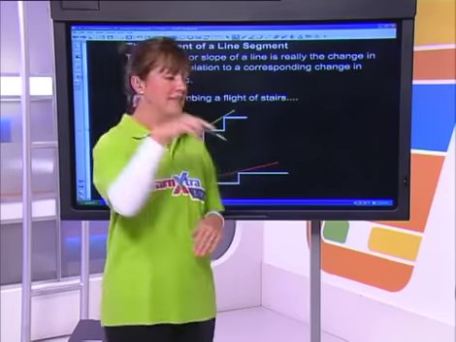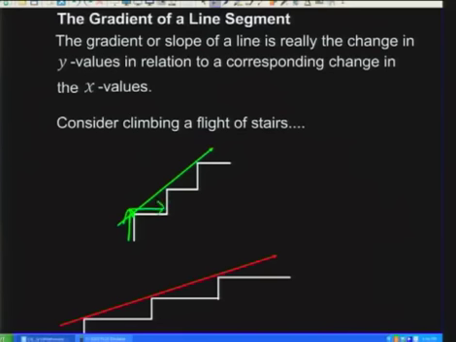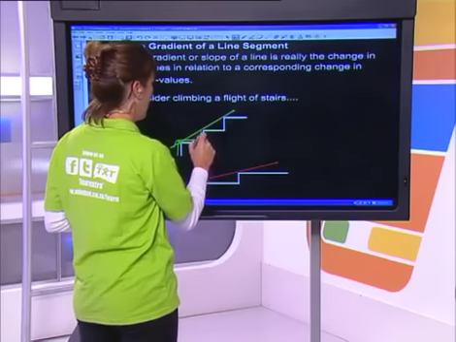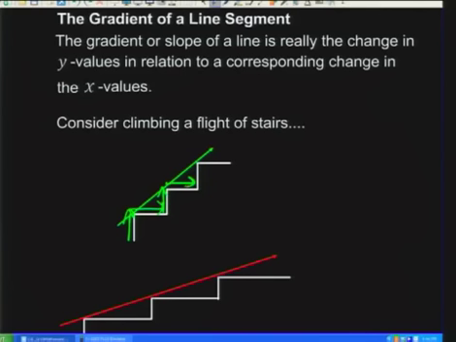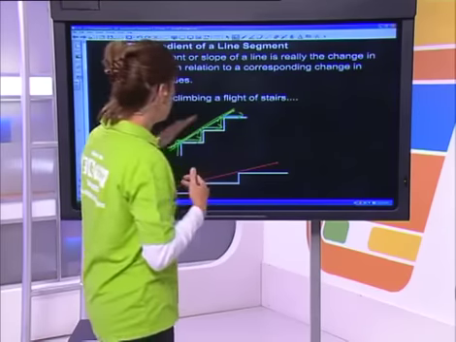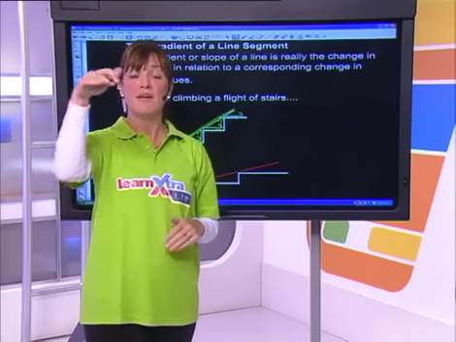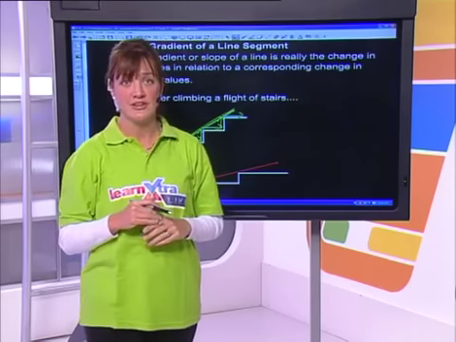And as we go up the stairs, I take one step up and one step across. So change in y over change in x, and change in y over change in x. And as you do that, you're climbing up that flight of stairs, okay? So the gradient is being created, the slope of that staircase is being created by the change in the step up over the change in the step across, okay?